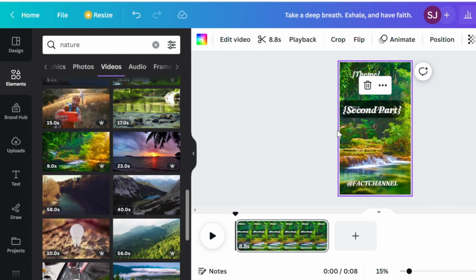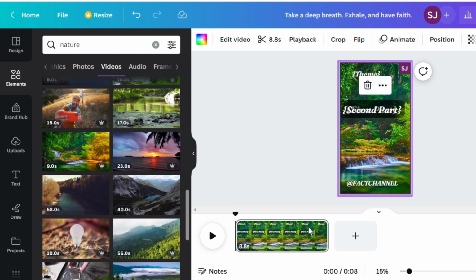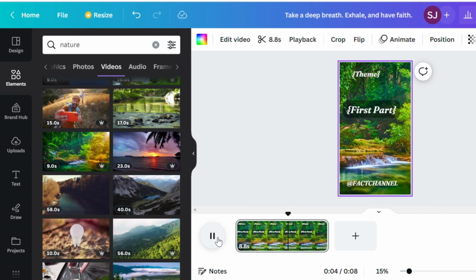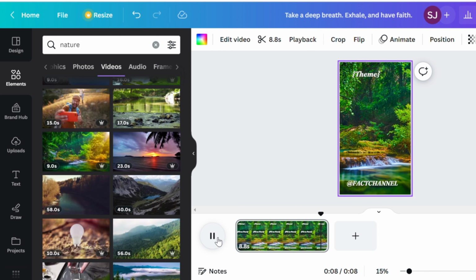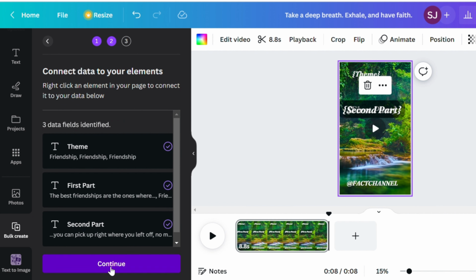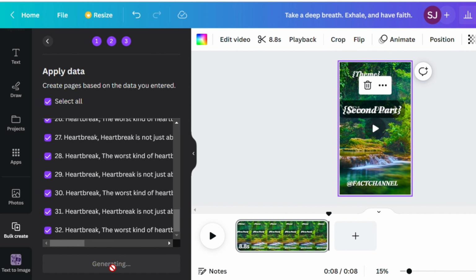Just be warned, the new video will have the same length as the video you selected for the background. So if it's a 2-minute video, you're in for a long ride. So when you switch up the background, you'll have to adjust the length again. Now let's head back to bulk create and select Generate Pages. Lovely!